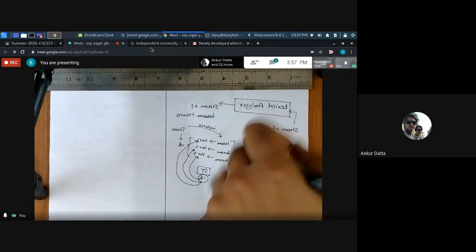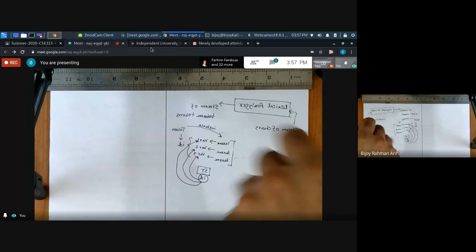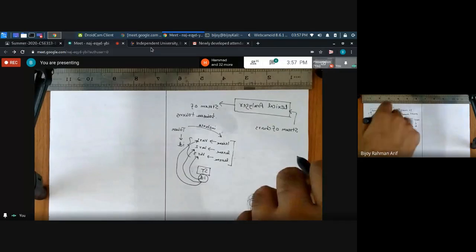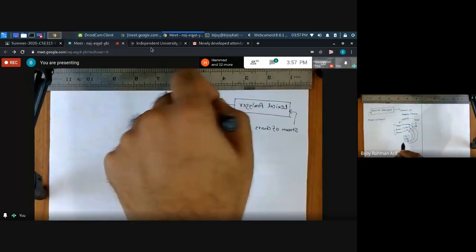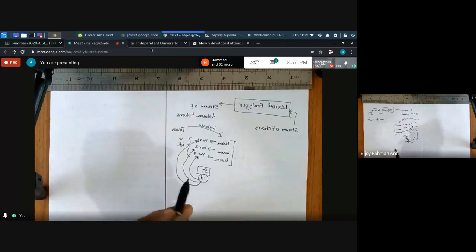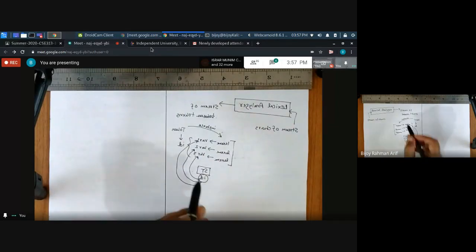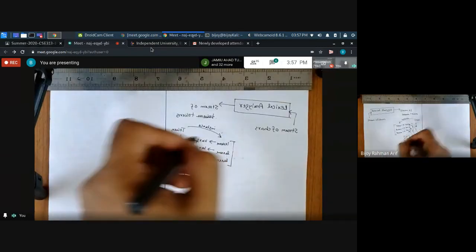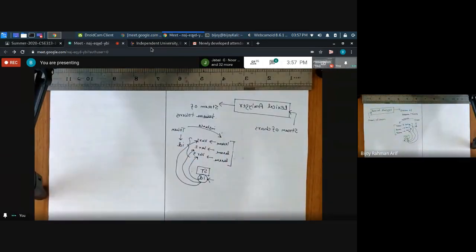At first, there is a stream of characters. Whatever you are writing, that would be at first considered a stream of characters. Then the lexical analyzer transforms that into a stream of tokens. And there is a special data structure called the symbol table. In the symbol table, it is going to create each token, let's say ID, and it is going to point to all the lexemes. That is done.